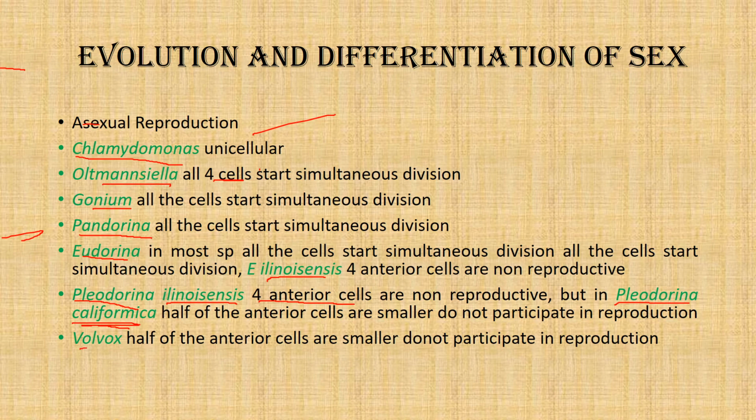So is the case of Volvox. Here also half of the anterior cells are non-reproductive, and the other half, that is the posterior cells, are reproductive. This is about the asexual reproduction.